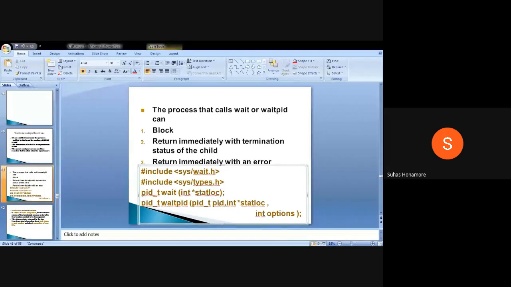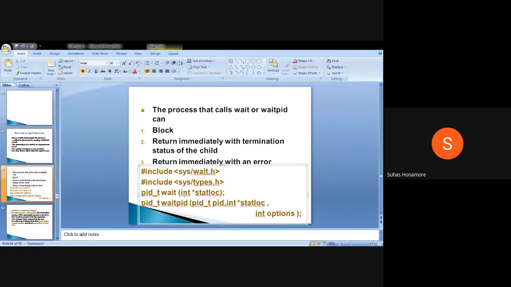Suppose one parent process has 5 children, and it may wait for one particular child to execute. If you know the PID of the child, you can call this one whenever you want a particular child's status only.